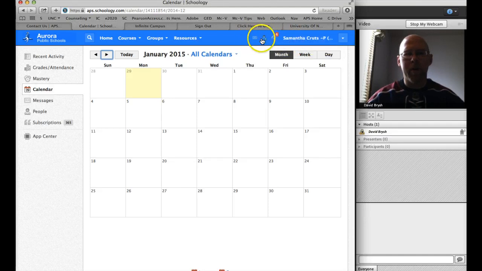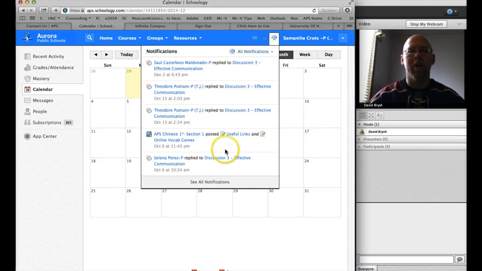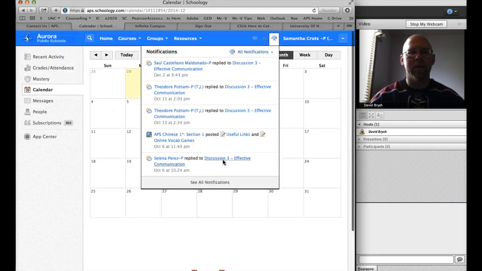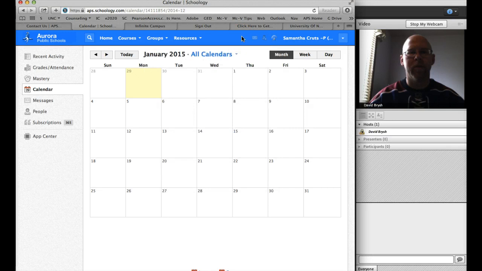There are a couple icons in the upper right-hand corner right next to your name. This one is a notifications icon. It tells you if anything's changed in any of the classes you're a part of. So if you have an assignment that's graded, or if you have an announcement in a class, it'll appear right here. If you click on that, you'll see just a running list of all the announcements, new replies to a discussion you're in, that sort of thing.